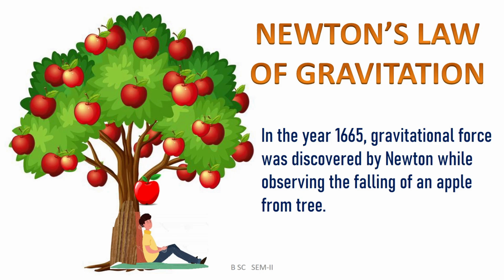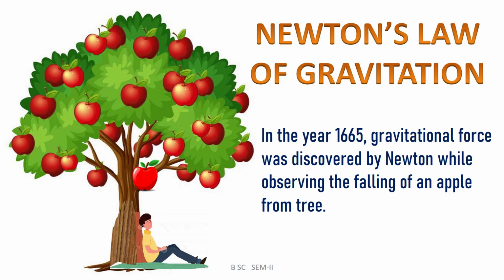It cannot move to the right-hand side or to the left-hand side. It means the apple, when falling from the tree, cannot move horizontally, and it cannot move in the upward direction either.